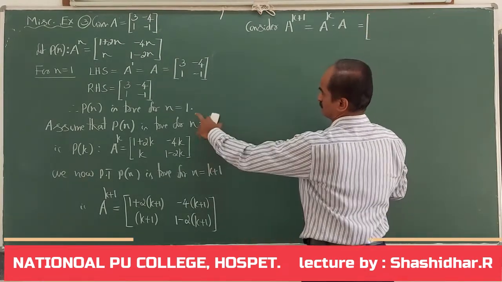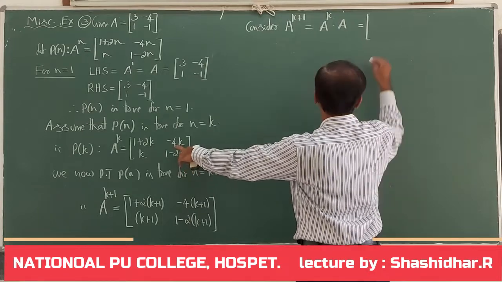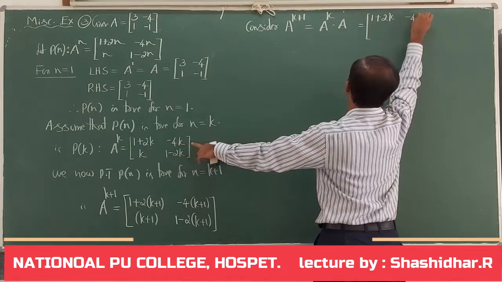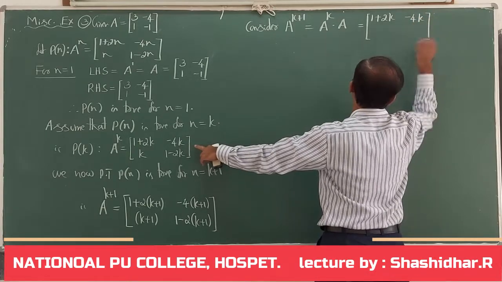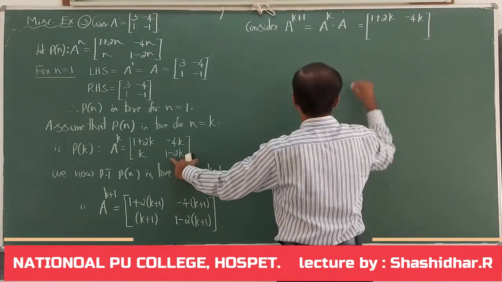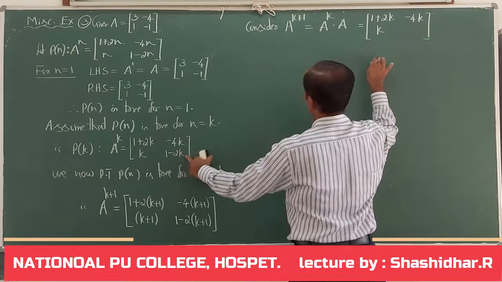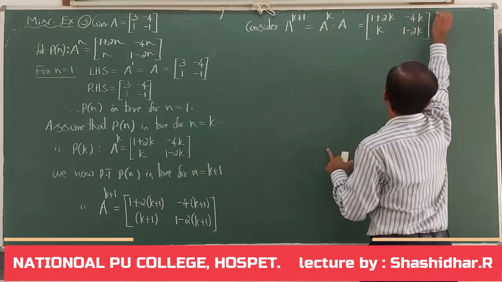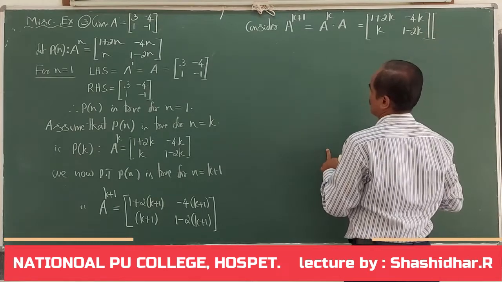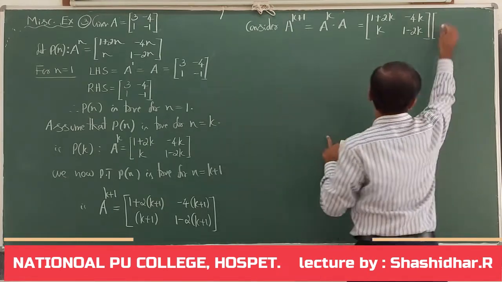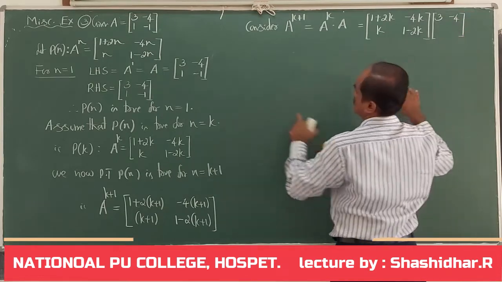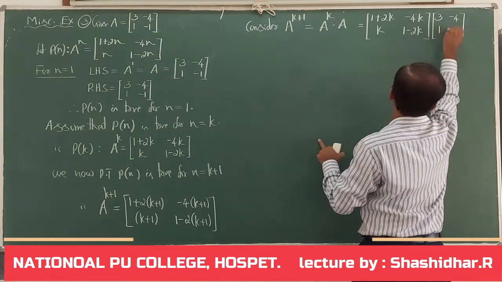It is the matrix 1 plus 2k, minus 4k, k, 1 minus 2k, into matrix A. Matrix A is 3, minus 4. Second row, 1, minus 1.